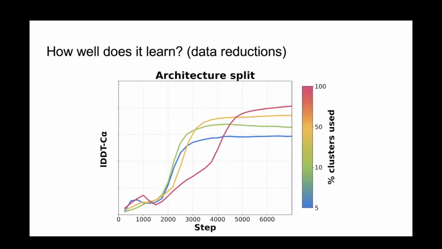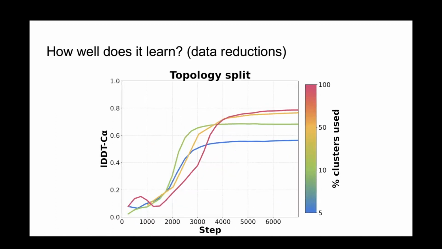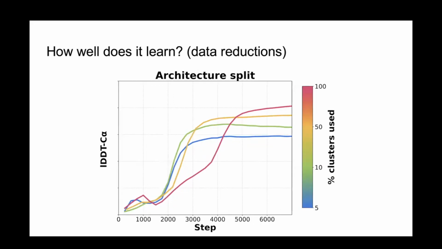And actually, these architecture and topology splits are also quite telling, right? Because this blue model here is trained on one architecture, very high in the CAF hierarchy, and it generalizes really nicely to completely unseen architectures, which have structural motifs that it's never seen before. Granted, of course, CAF classifications are quite global, right? And so if you have a model that masters local structure prediction before global structure prediction, you kind of expect it to be able to hack together this kind of thing.